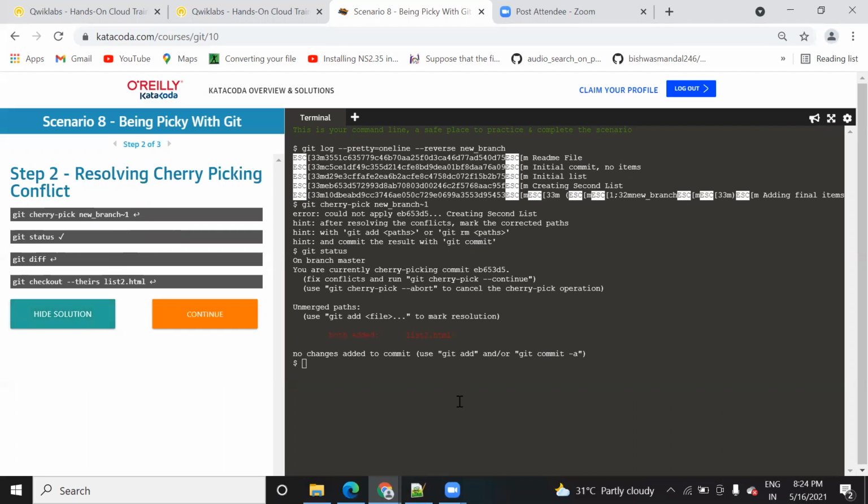It will give you the status, meaning what file you are currently working on, whether it is added or not, and what the current scenario of your repo is. After that you can click on this git diff command, so it will show you the difference or comparison between the last two commits.